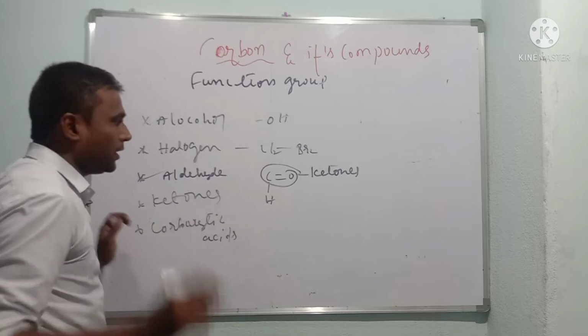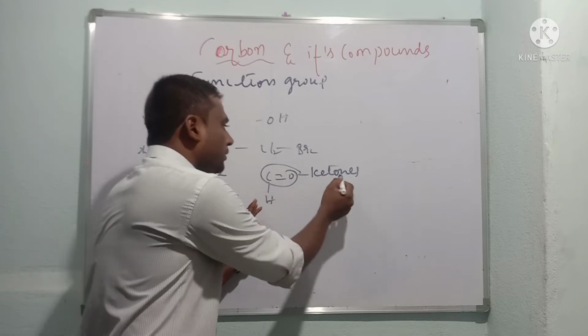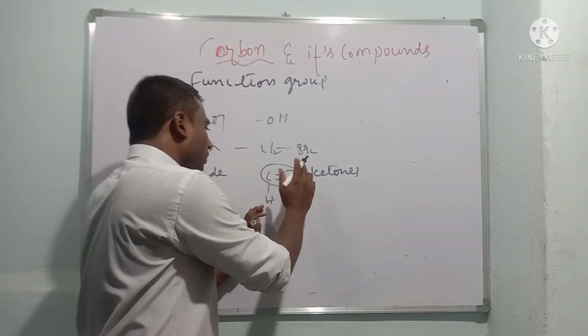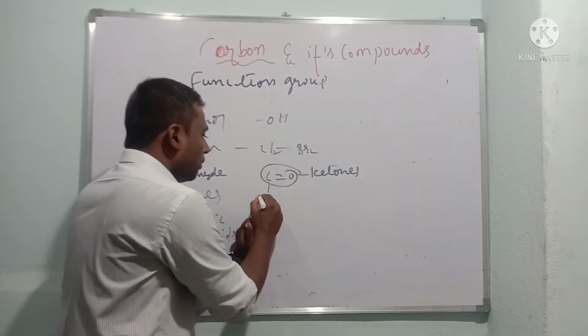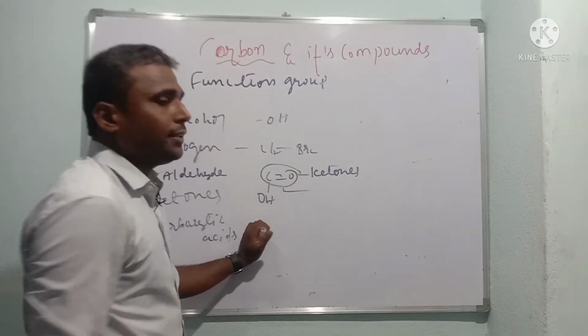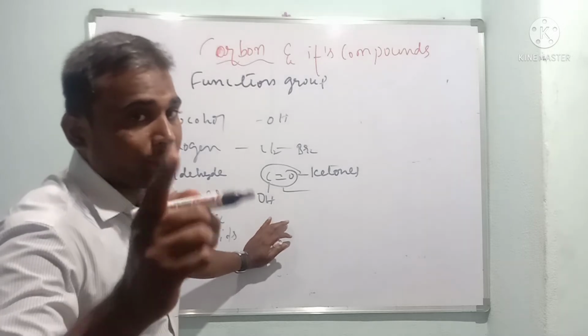So what is my point, children, here? C double bond O is called ketones. C double bond OH is called aldehydes. If C double bond OH is present, that means carboxylic acids. Very important point, I am repeating.